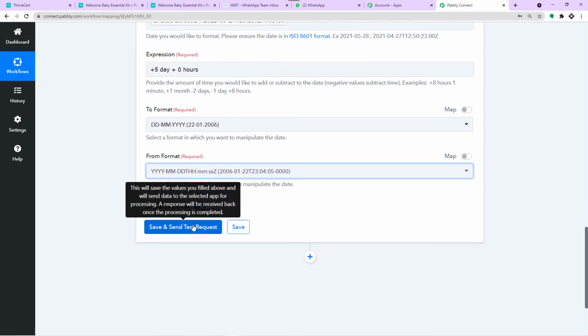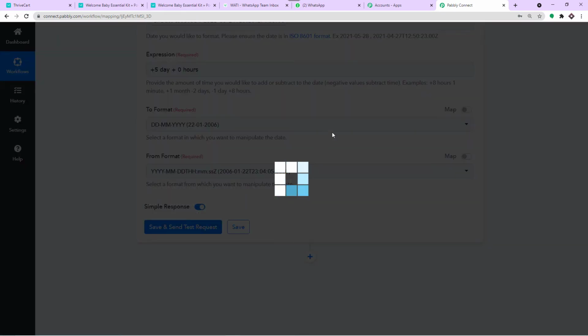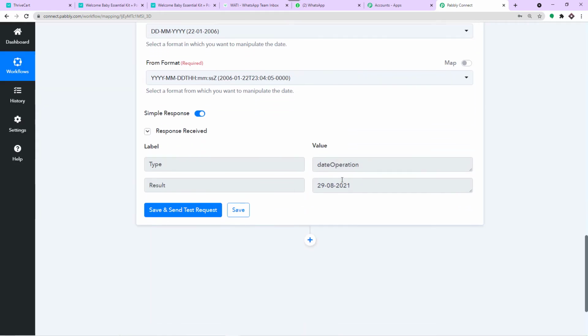When I click on save and send test request, it will show the day as 29th of August 2021. Let me just do the experiment. As you can see, 29th of August 2021. Awesome. So this will be the delivery date. Now we have the delivery date.